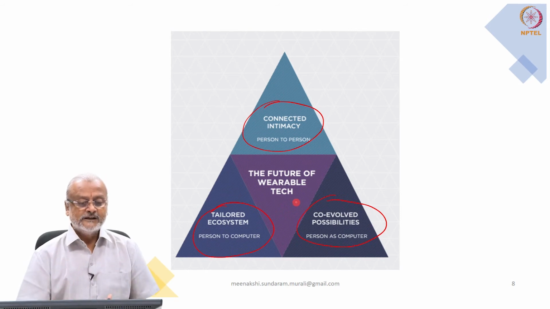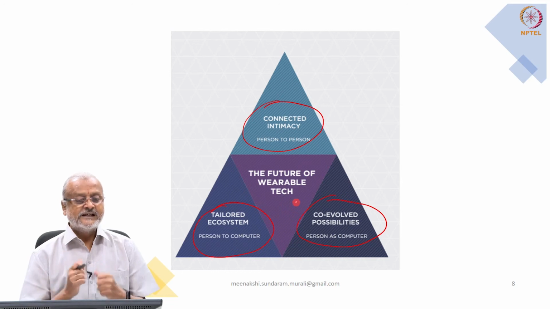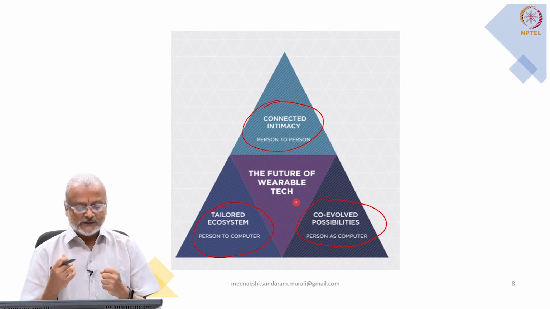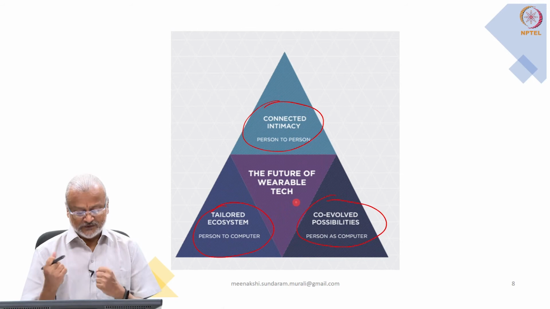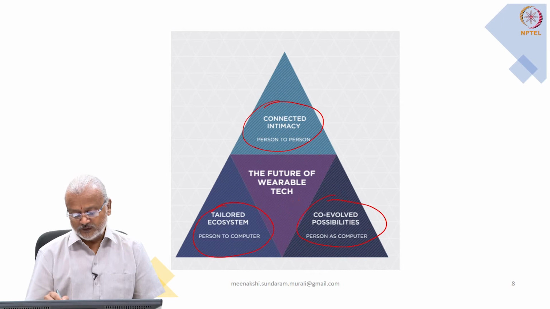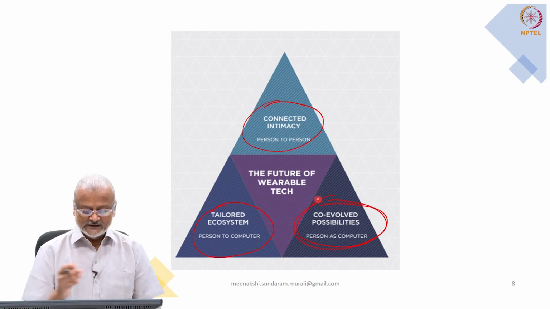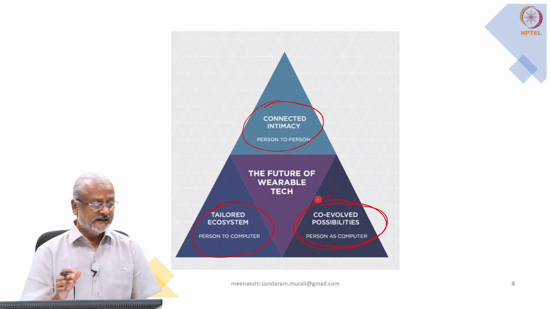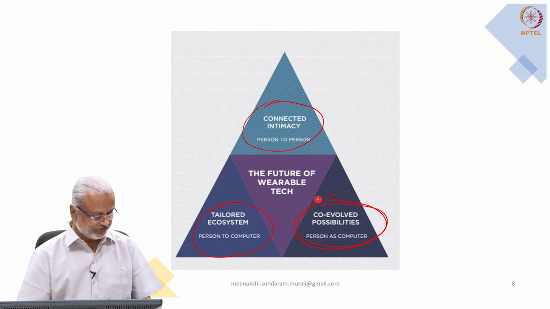For example, a relatively thin person needs additional support, whereas a relatively well-built person may not need that much support. The wearable that you are wearing is aware of these variations between persons and will be able to help you appropriately. That is the one where we are talking about person as a computer. So these are the future of wearable technology that are getting classified in one way.